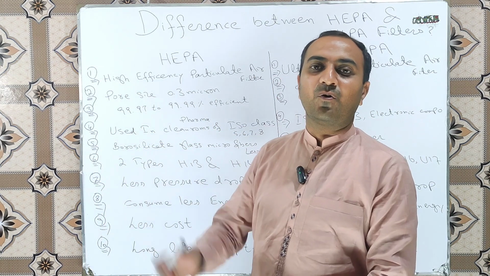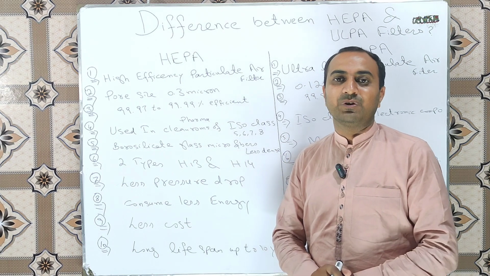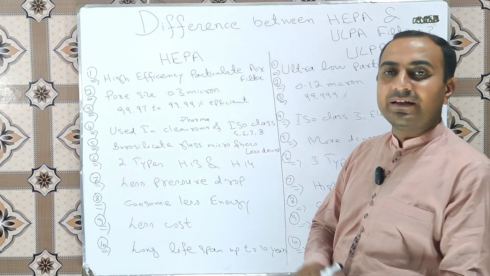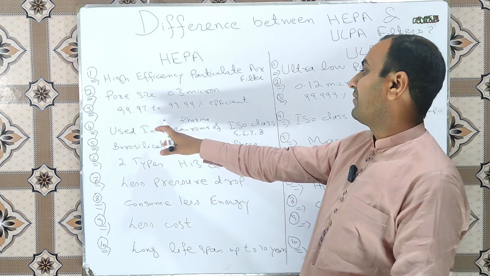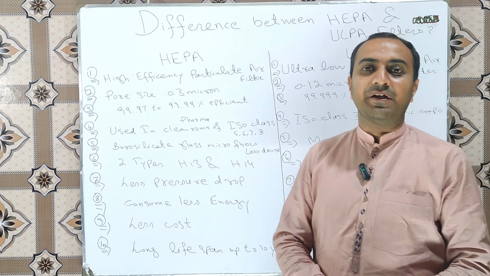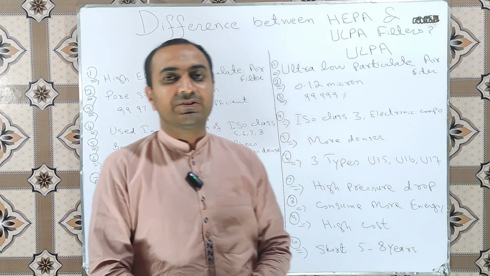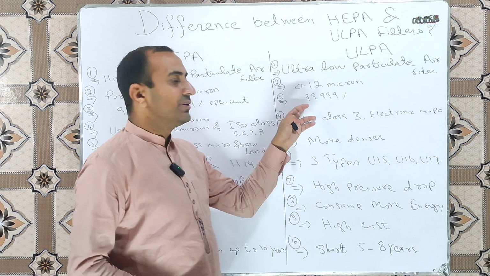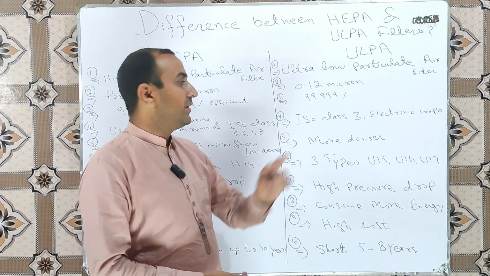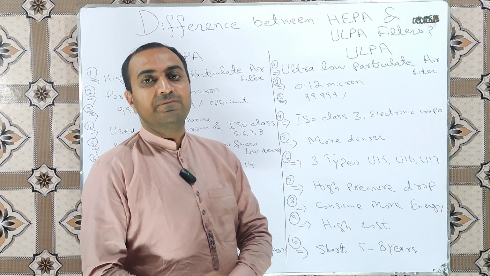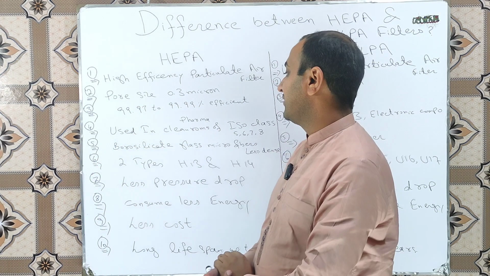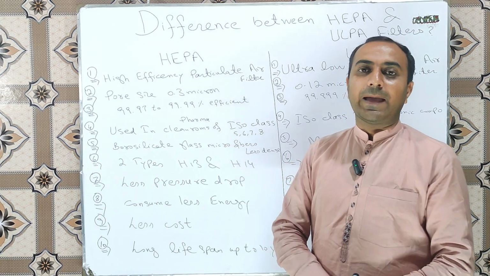Next difference is on the efficiency. Mean HEPA filters are 99.97 to 99.99% efficient, whereas ULPA filters are more efficient and these are 99.999%.